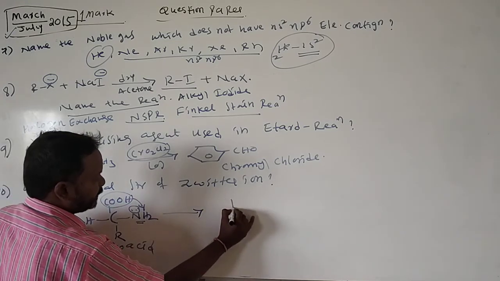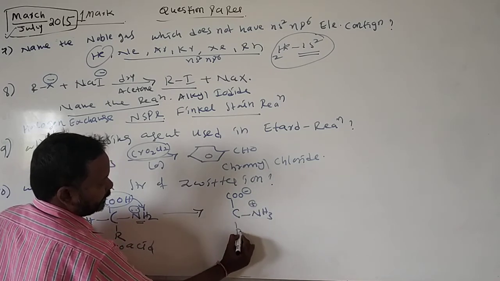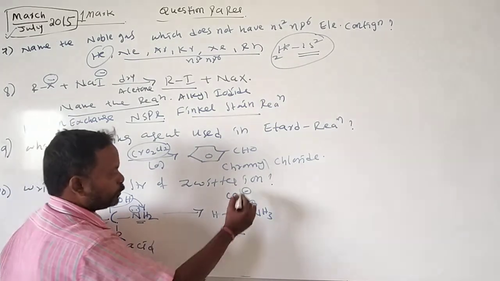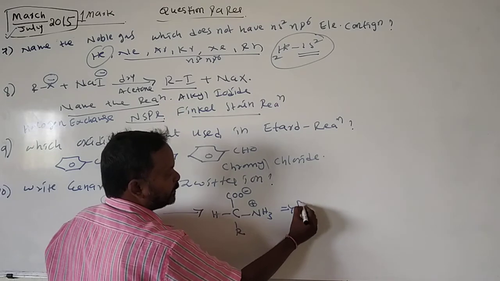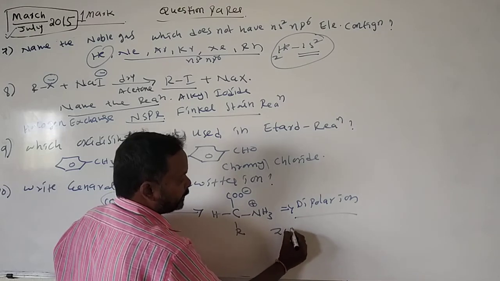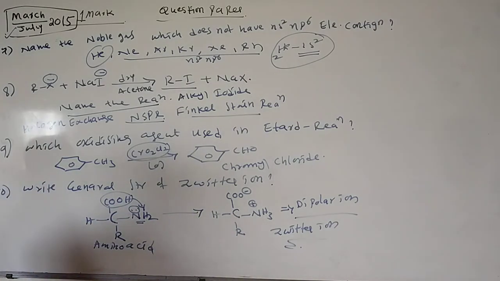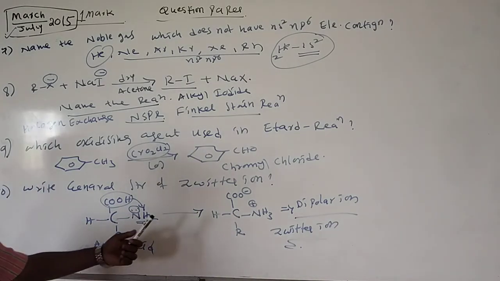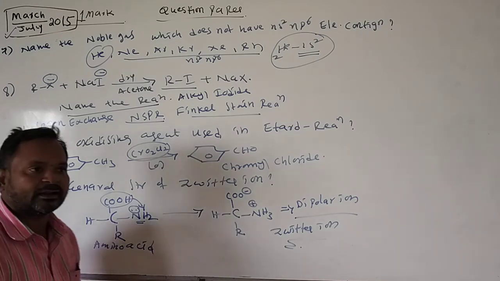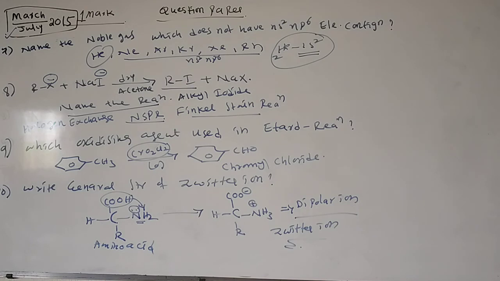What happens? We get COO minus and NH3 plus, with R and H. This ion contains 2 charges, so we call it a dipolar ion. This dipolar ion is called a Zwitter ion. The pH value of this Zwitter ion is 7. This is one important question. A dipolar ion is also considered a Zwitter ion.